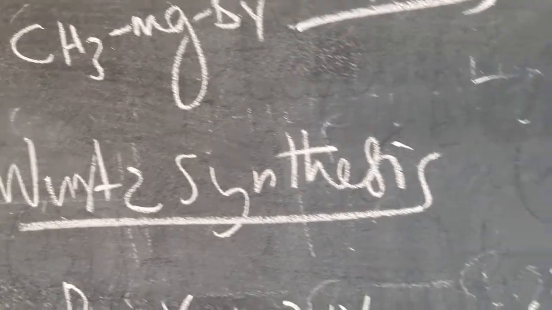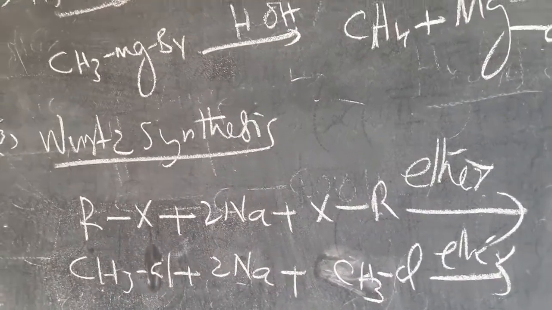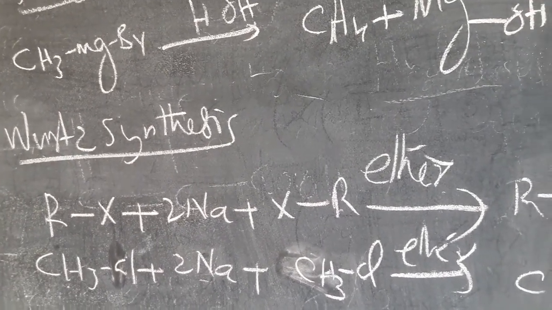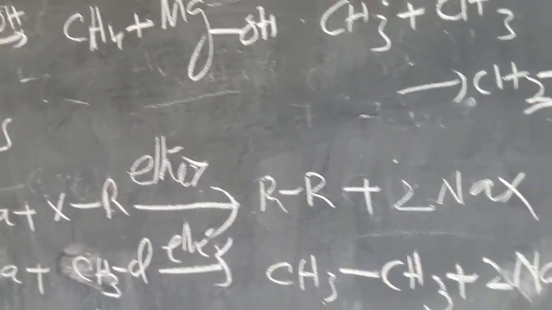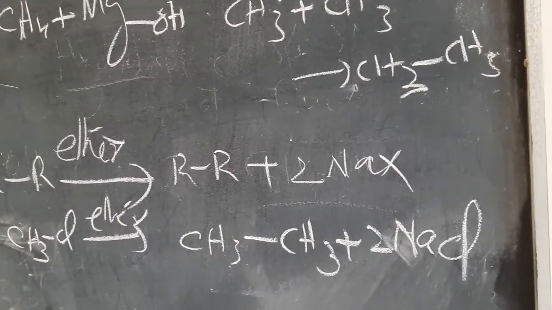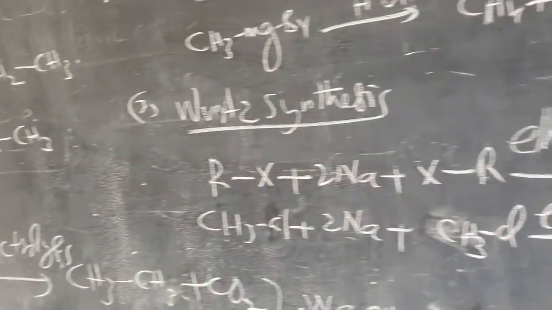Okay. Similarly, another reaction, that is Wurtz reaction. In this reaction, an alkyl halide is taken which is reacting with metallic sodium in presence of ether, and you are getting an alkane and sodium chloride or sodium halide. So this is one reaction in the case of Wurtz reaction.